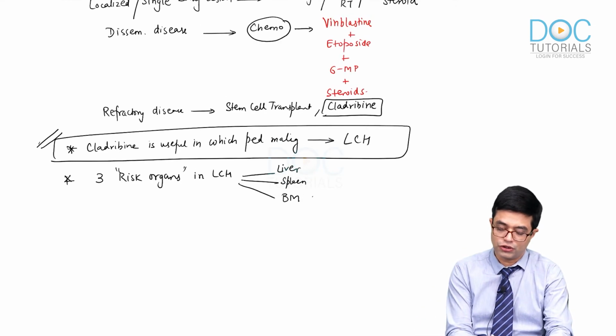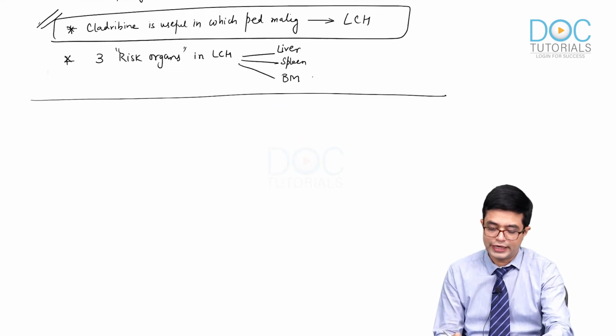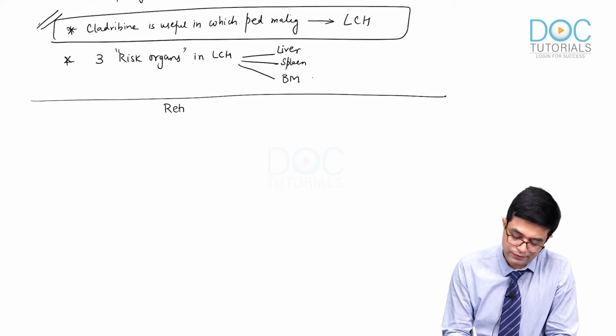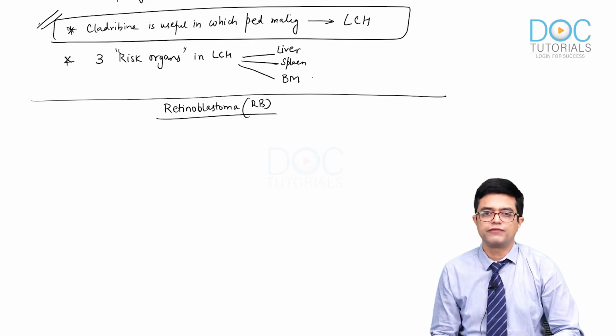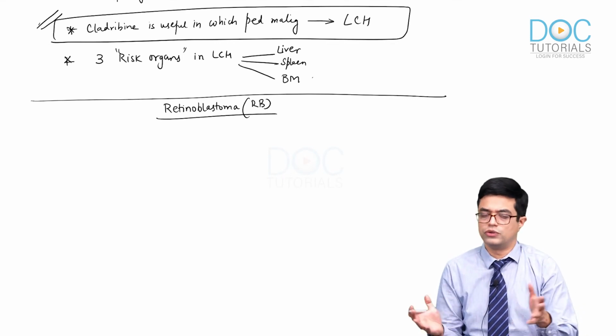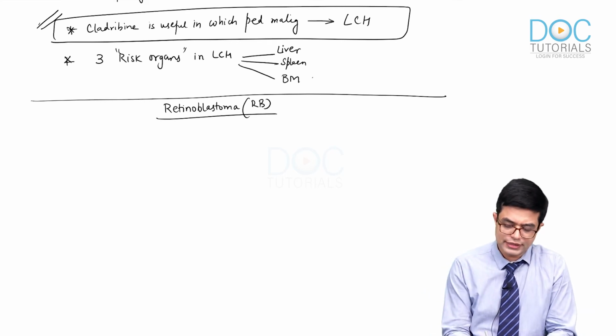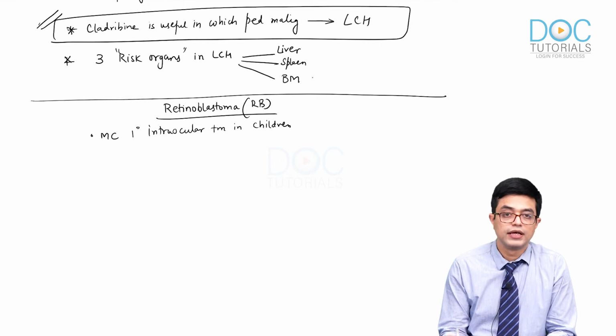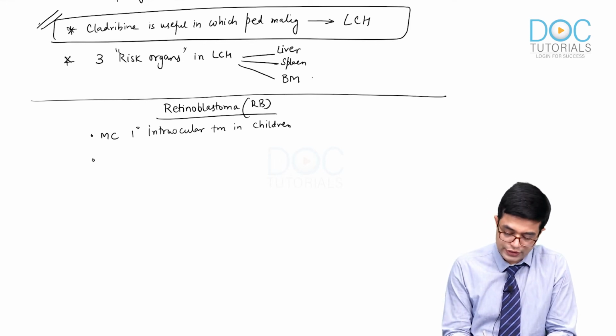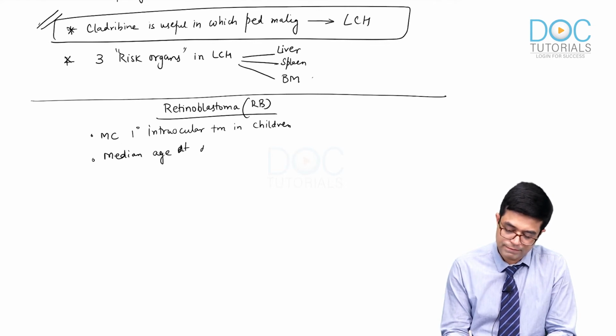So this finishes our discussion of Langerhans cell histiocytosis, and finally we move towards retinoblastoma. The ophthalmology discussion of retinoblastoma has already been done, but this is a summarized form of the pediatric aspects, just the summary part. Retinoblastoma is the most common primary intraocular tumor in children. The median age at diagnosis, according to Nelson, is 2 years.